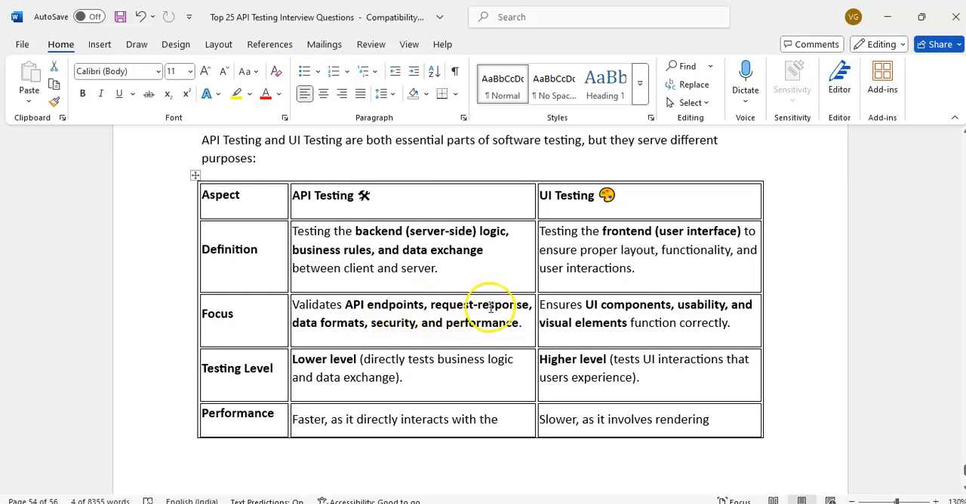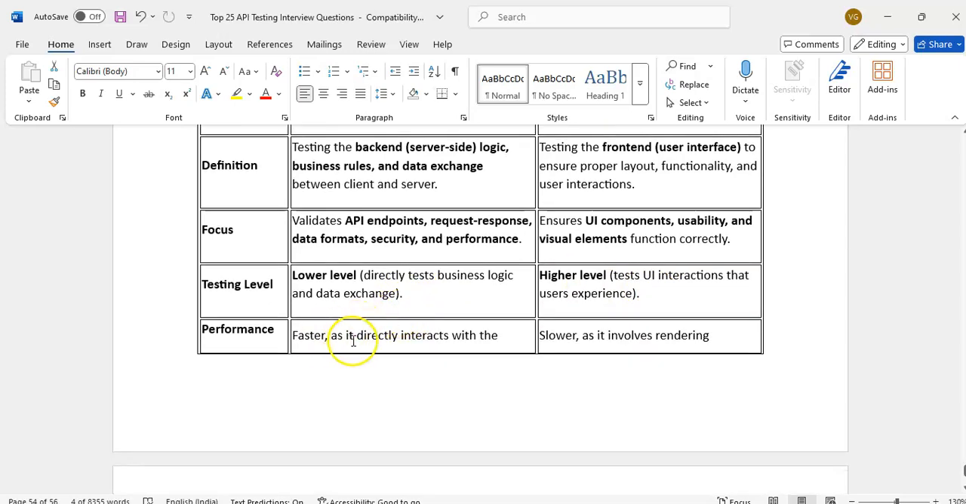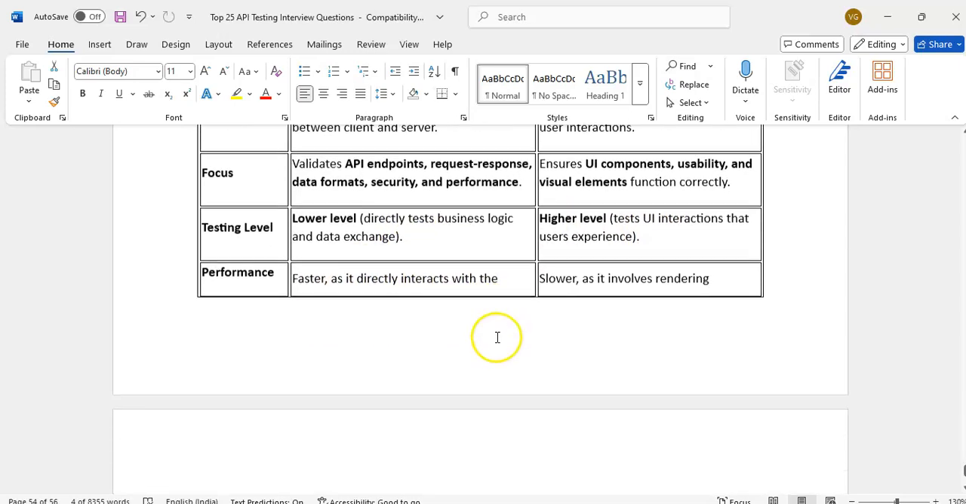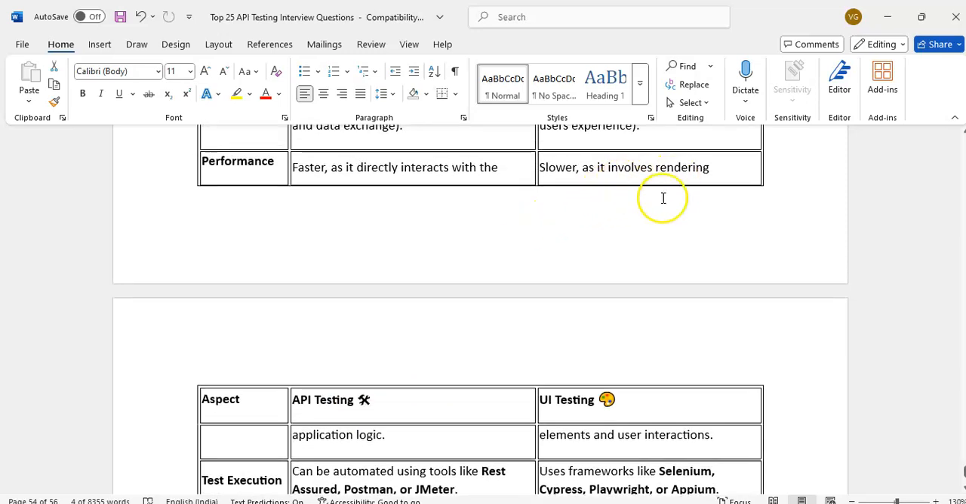Validates API endpoints, request response, data format, security, performance. UI means UI components, usability testing, visual elements. At a lower level, directly test business logic and data exchange. Higher level, test the UI interactions. It is faster as it directly interacts with the application. It is slower as it involves rendering.